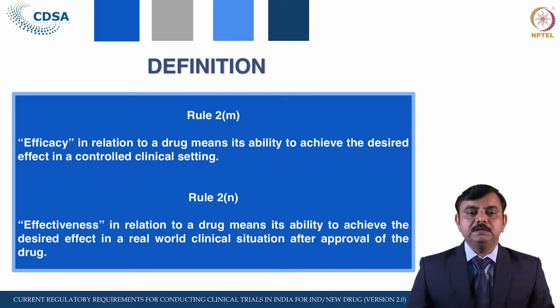The definition of efficacy has been given in Rule 2(m) of the New Drug and Clinical Trial Rules. It is in relation to a drug, and means its ability to achieve the desired effect in a controlled clinical setting. So the ability of the drug to achieve the desired effect is the efficacy. The next is effectiveness. The definition has been given in Rule 2(n), and it is in relation to a drug, and means its ability to achieve the desired effect in a real world clinical situation after approval of the drug.